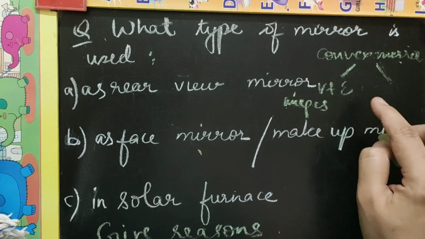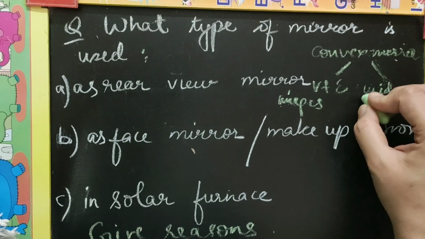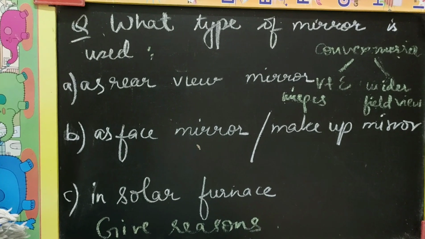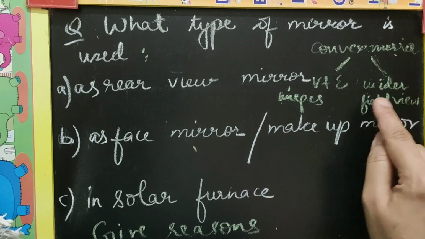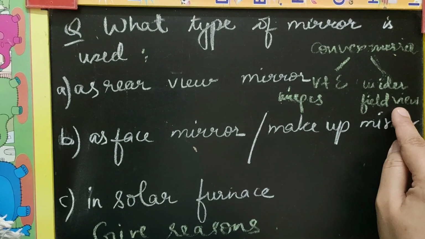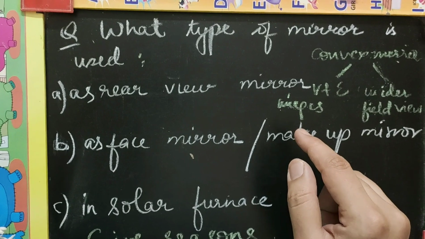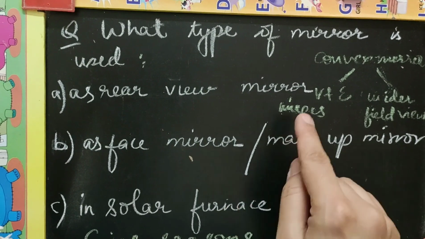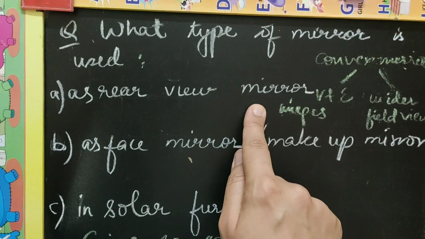Also, it gives us a wider field view. That is the technical term that you are going to use in the exam. It gives wider field view. It can accommodate a larger area in a smaller image. So we call that situation that it gives a wider field view. And it gives virtual and direct images. So the driver can easily see what is the type of traffic coming from behind. So these are the two main reasons why a convex mirror is used as a rear view mirror.